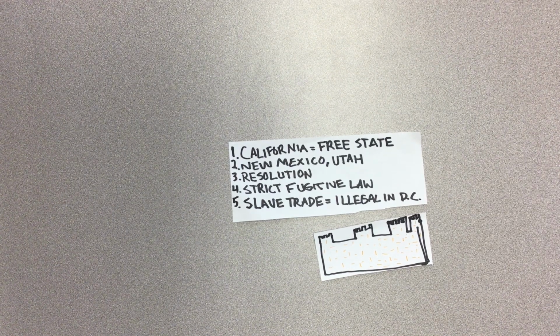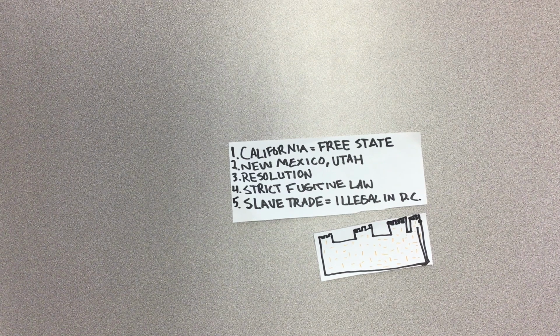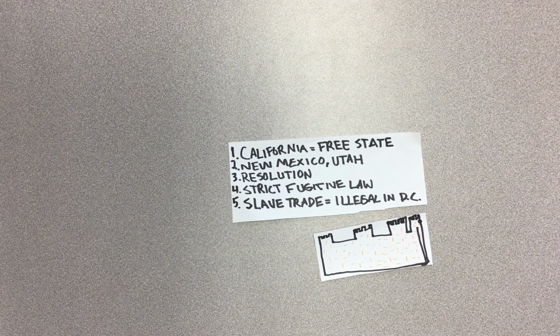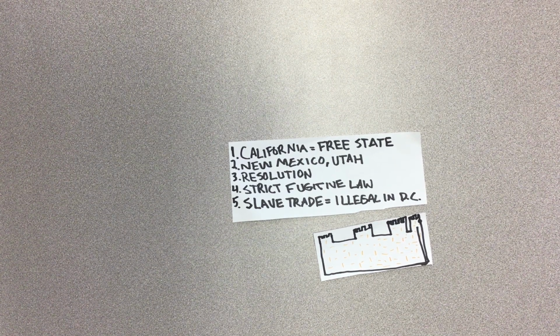A fourth part was the passage of a stricter fugitive law, which made it easier for people to capture and return escaped slaves to their former owners. The last change to the compromise declared the slave trade illegal in Washington, D.C.